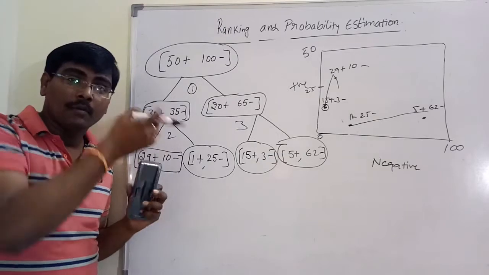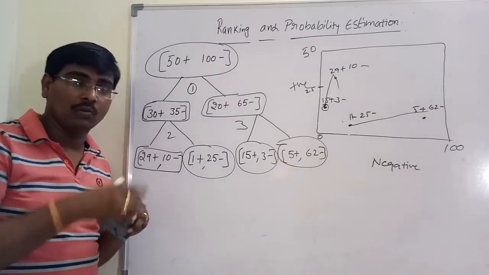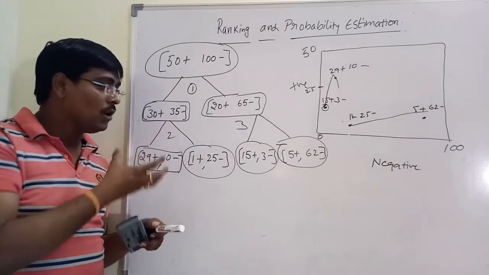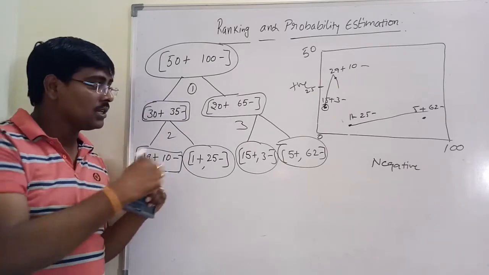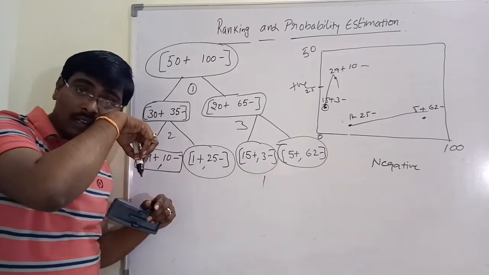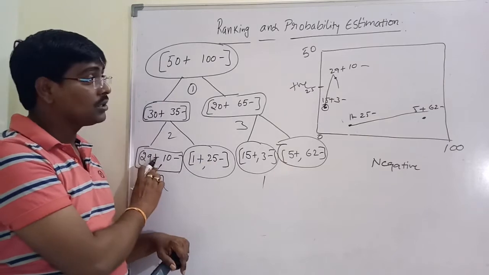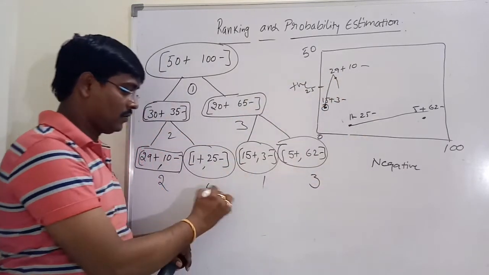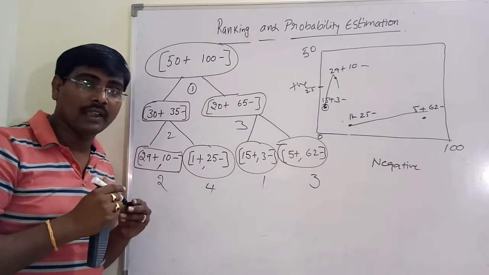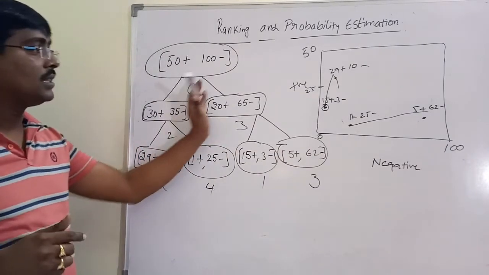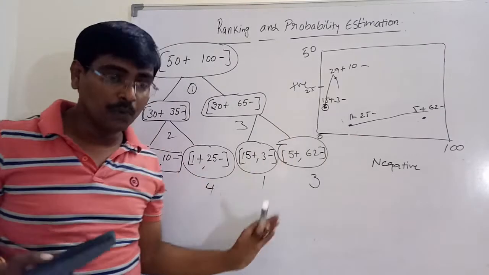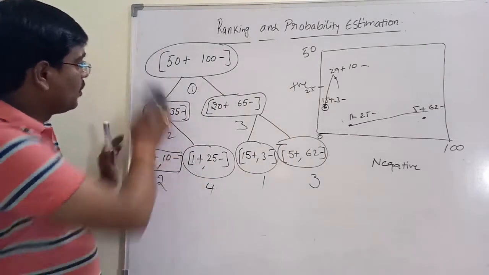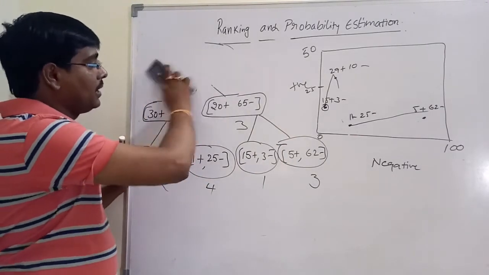That is based on the ROC curve. Based on the curve we are getting, we are giving the rankings. Suppose we give rank 1 to this one, so the second rank is this one, and then 3, 4. We are giving rankings based on this. This is simply an example.